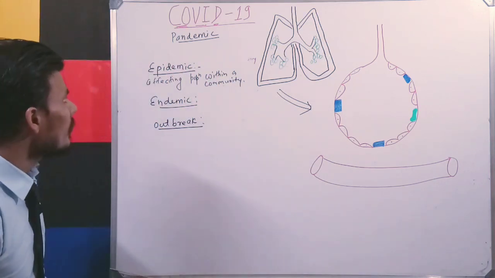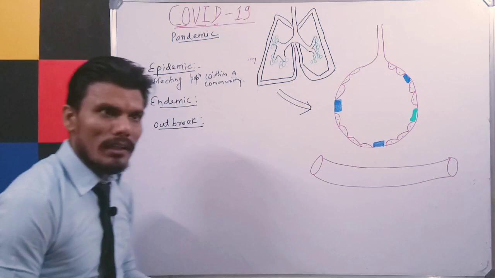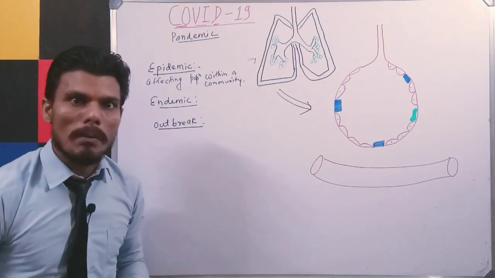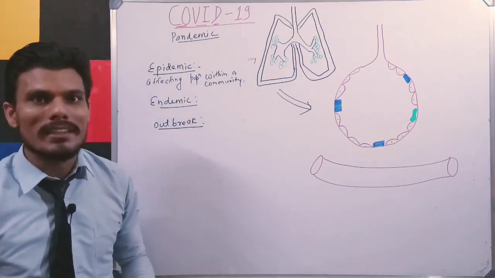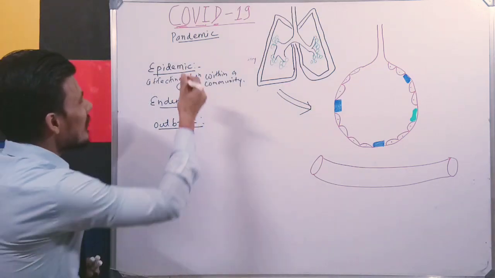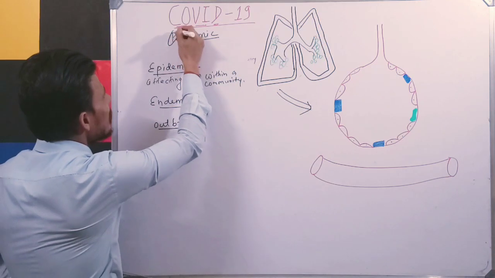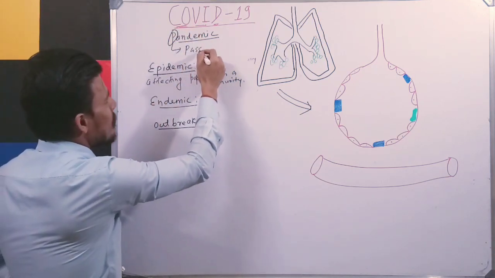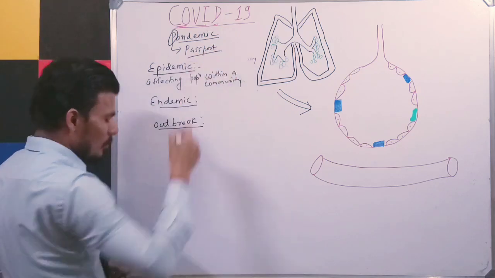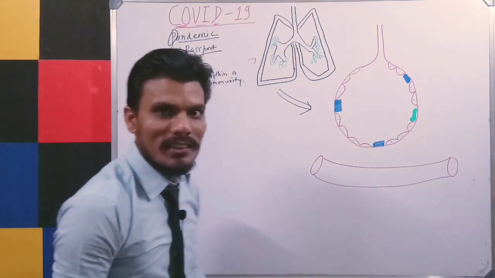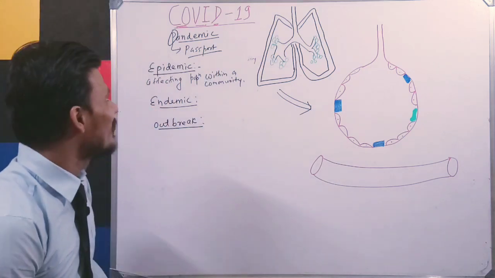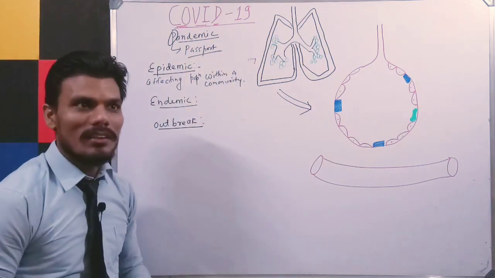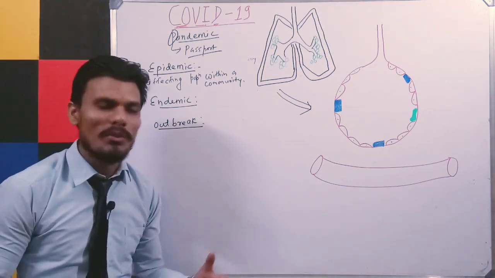Now if any microorganism is infecting a larger number of the population, not within the community but several countries, I will make the difference short. Just remember, P means passport. If you want to travel to another country, what do we need? We need a passport, right? This virus has traveled almost all over the world.